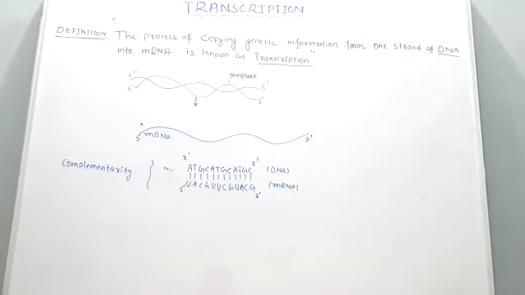During transcription, only one segment of DNA, one of the DNA strands, is copied into the messenger RNA. Then you may ask one question: why is only one DNA strand going to act? Transcription always takes place on only one of the DNA strands, that is the template. Why are both strands not copied?